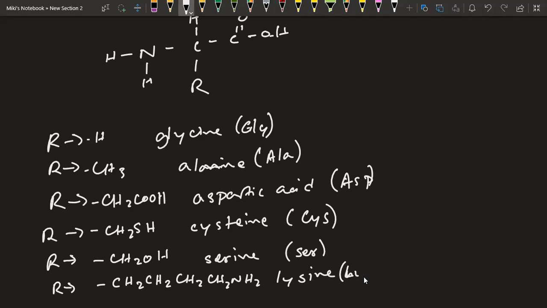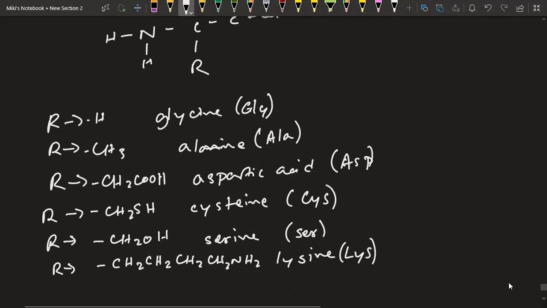This is represented as LYS. Now, let's say this R, R of one chain, one of the molecules is an amino acid, and we have this R chain there. Any one of them from the given ones could be there.